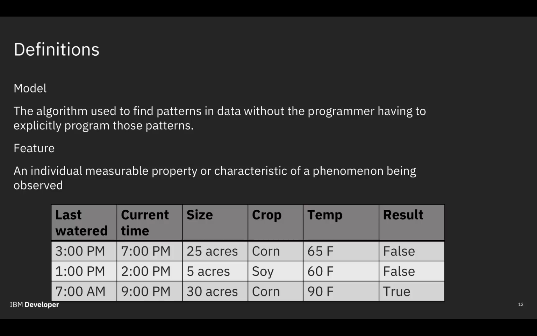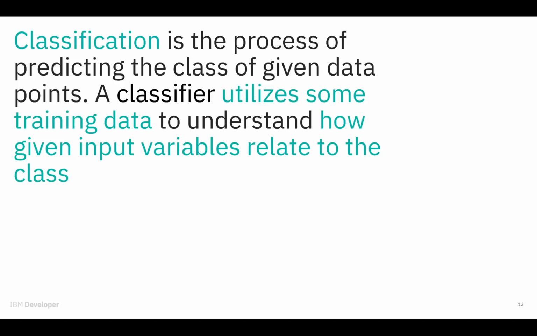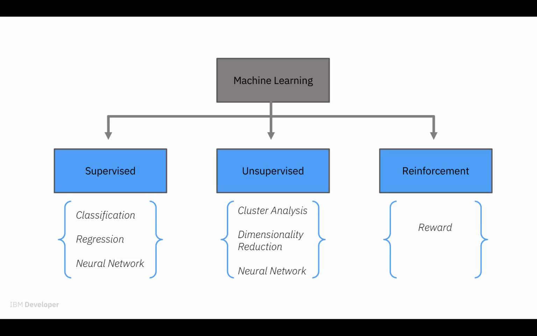What we did in this example of classifying whether land needed to be watered or not is called classification. Classification is the process of predicting the class of given data points. A classifier utilizes some training data to understand how given input variables relate to class. In this example, our classes were true or false, referring to whether the field needed to be watered or not. Machine learning is a broad field, and we can split it up into 3 different categories: supervised learning, unsupervised learning, and reinforcement learning.